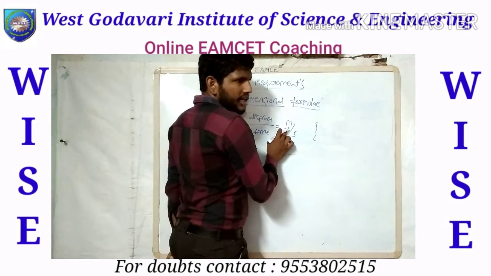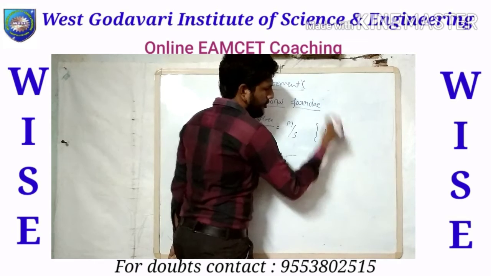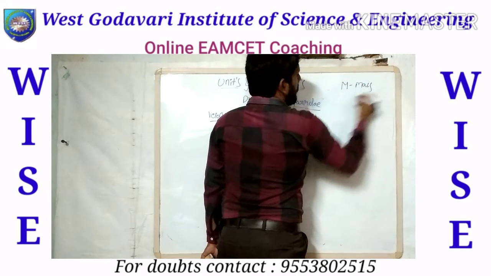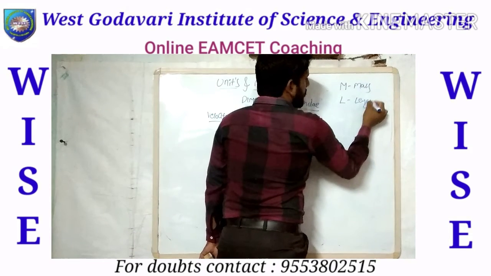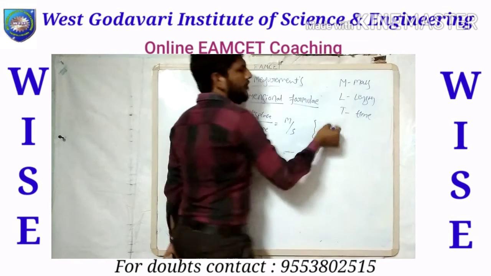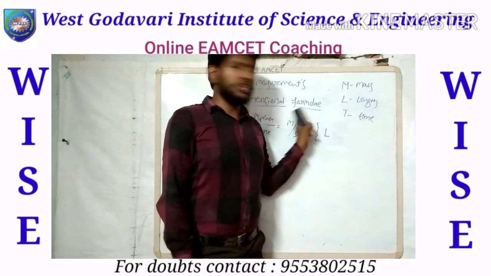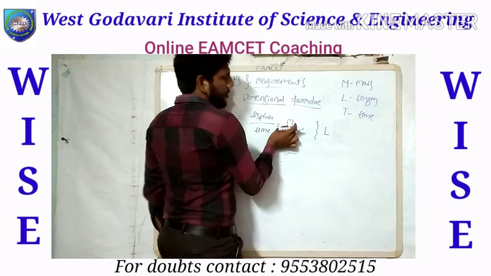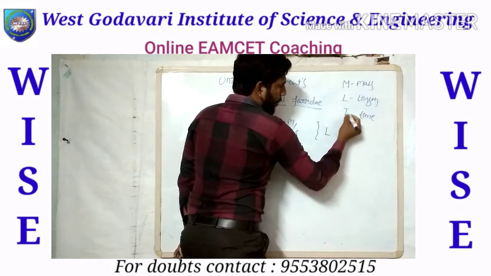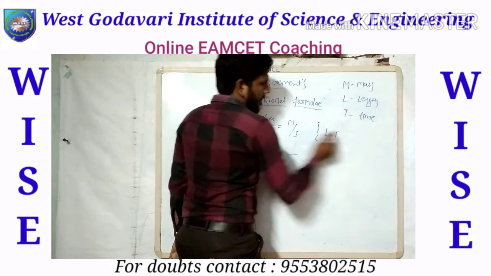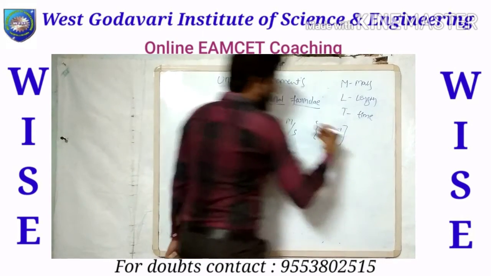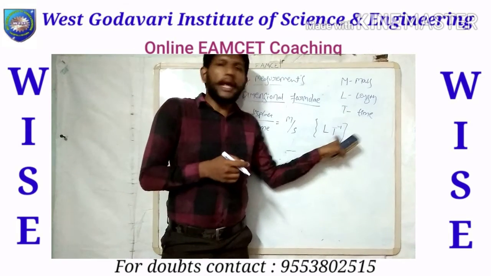Meters is a unit for length, that means L. See, I write here M is for mass, L is for length, T is for time. We are using capital letters only for M, L, T in the dimensional formula. Here the term is meters, so we use length. Per second is there, so we use T for time. Below, we can write the inverse form. So for velocity the dimensional formula is LT inverse.